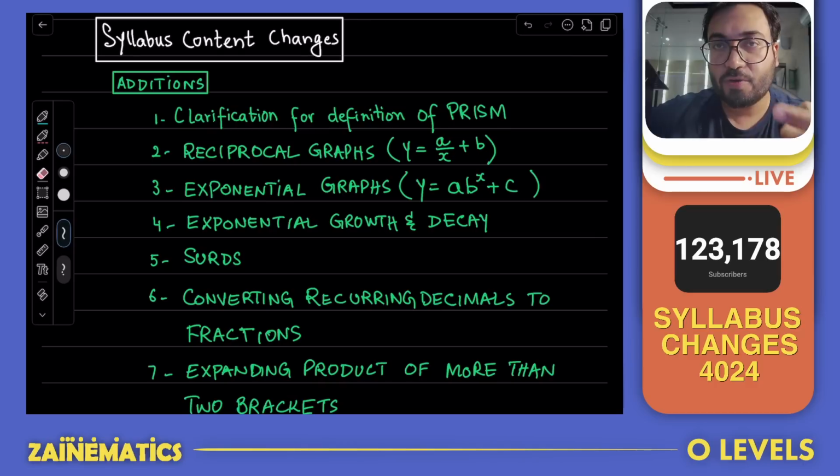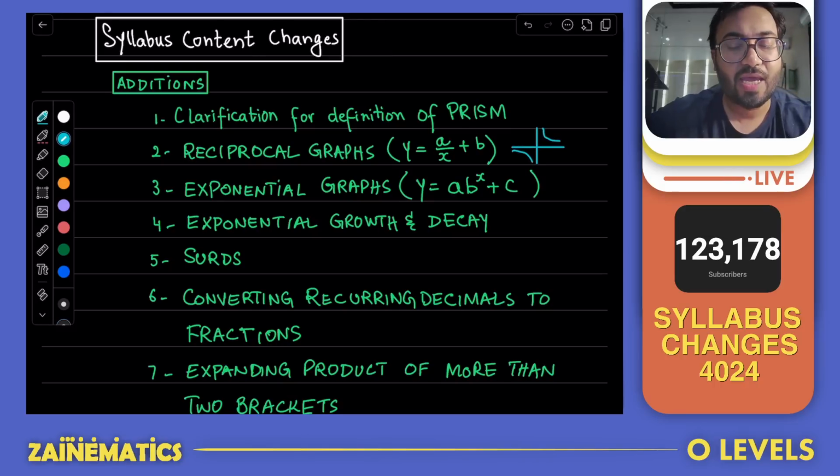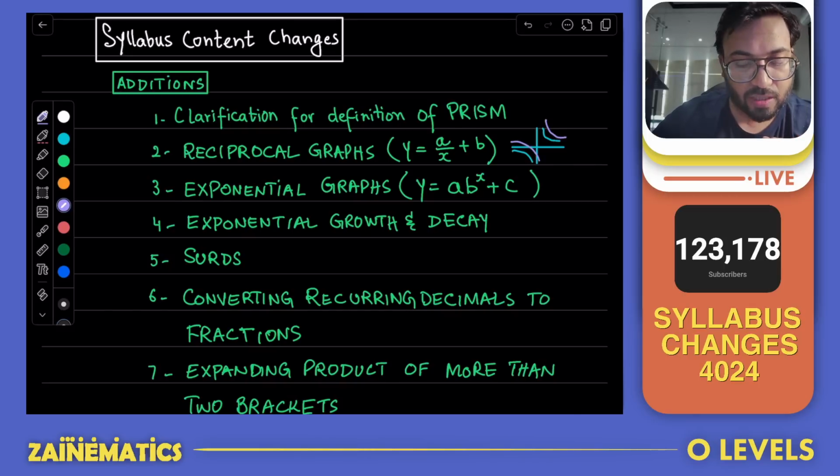Number two, reciprocal functions. This is basically graphs of functions where we used to have you guys memorize the shapes of the graphs. Now, with a reciprocal function, kids do remember that reciprocal functions are crescent shaped functions. What they have to now learn is that if you add a value to this, for example, if I have 2 over x, so that was a blue function, and if I want to add a value to this, the function would go 2 steps upwards and it will come over here.